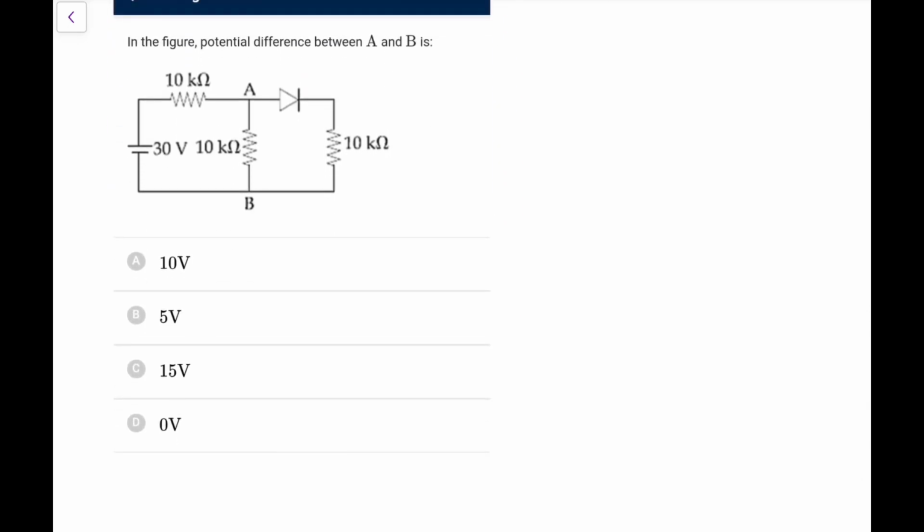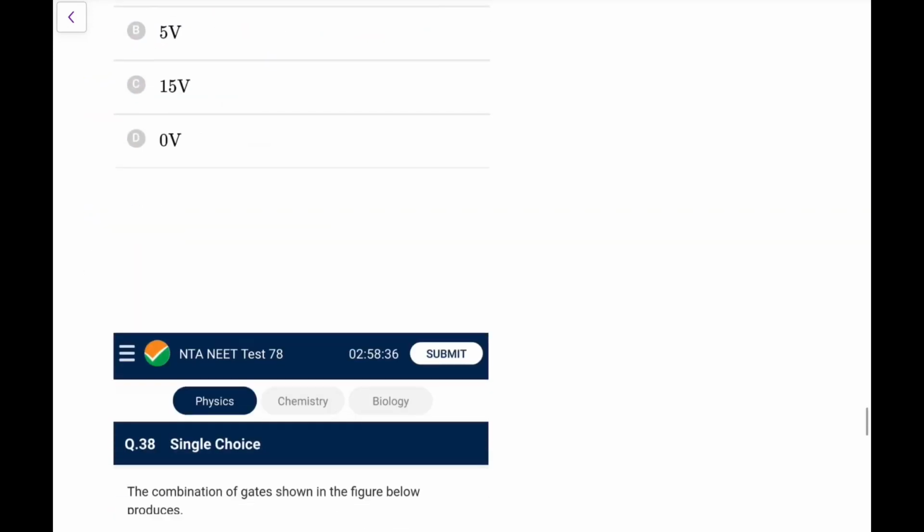Next, in the figure, what is the potential difference between A and B? First of all, this is forward biased. So these two are in parallel, 10 and 10, this would be 5, and 5 and 10. So this is 10 and this is 5. So what would be the ratio? This is double, so it will have a double drop. So I can directly make out this would be 20 volt and this would be 10 volts. Or you can do it by calculating currents also. Between A and B, I can directly say it would be 10 volts for sure.